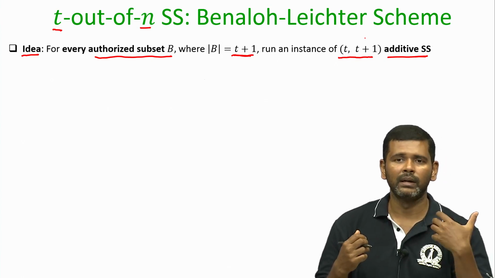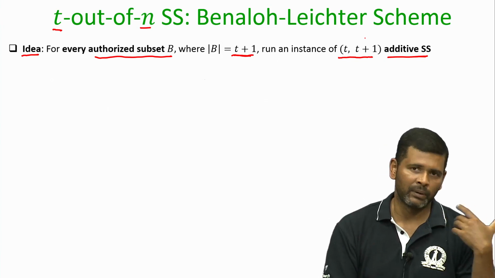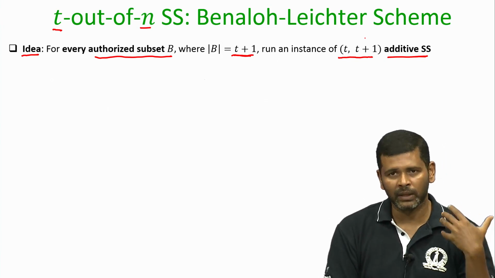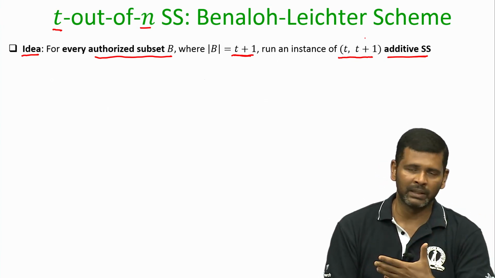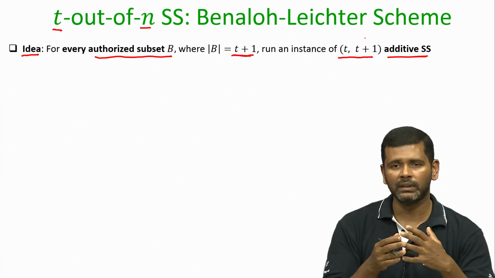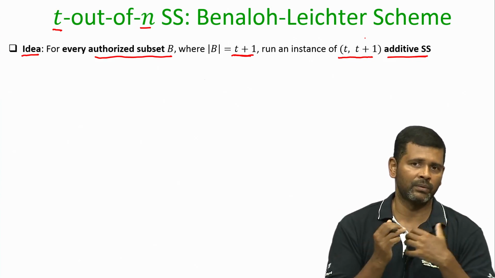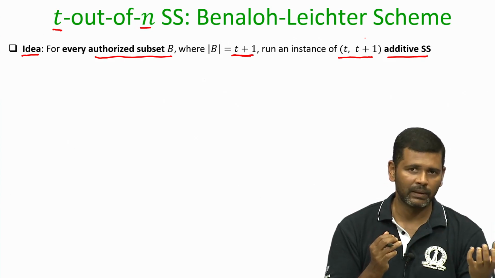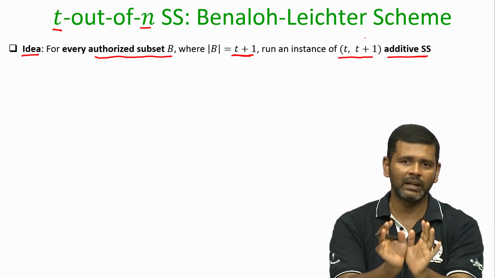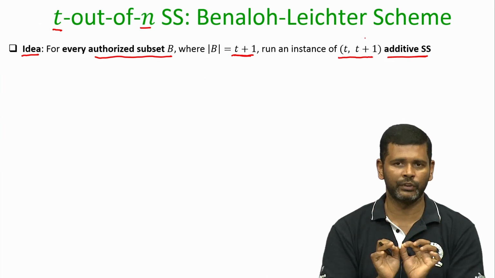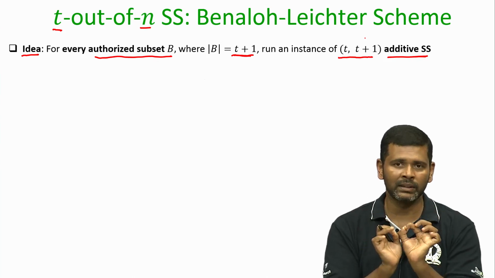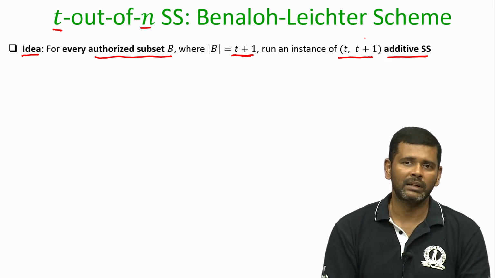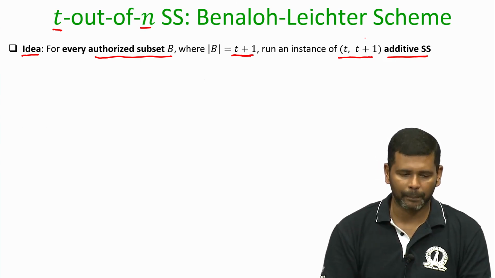It could be the authorized subset B1 or B2 or B3. It could be any of the possible authorized subsets whose cardinality is t plus 1. For each of them, he is giving enough shares, so that if they come together they should get back the dealer's secret. That is the underlying idea.